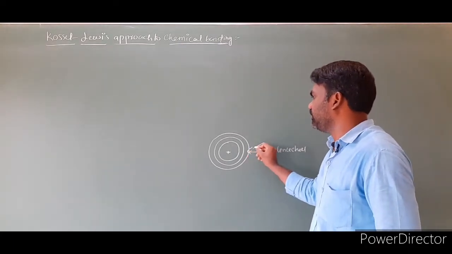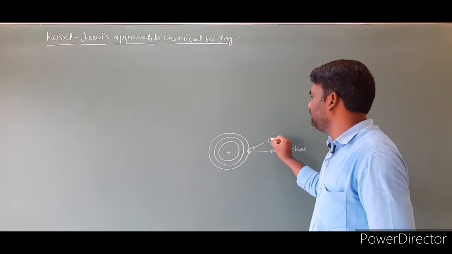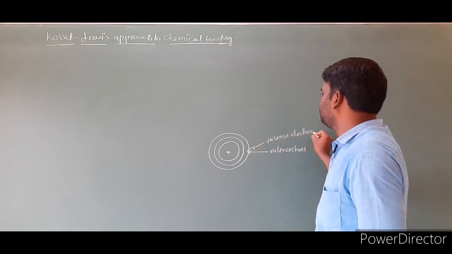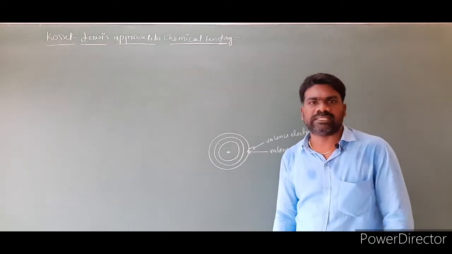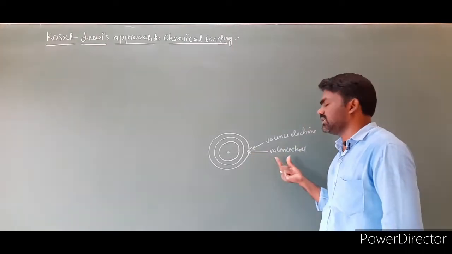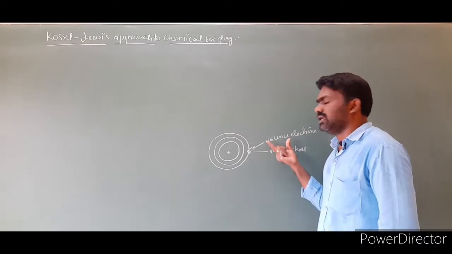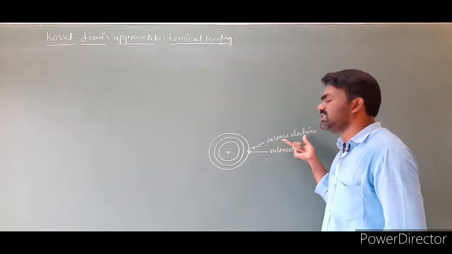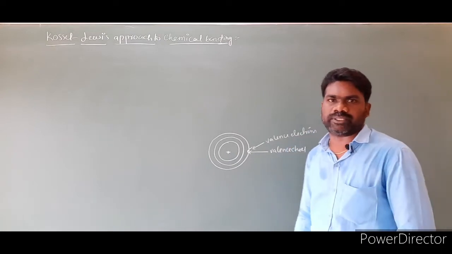These electrons are called valence electrons. The last shell of an atom is called the valence shell, and electrons present in the valence shell are called valence electrons. These valence electrons are involved in the chemical bond formation.